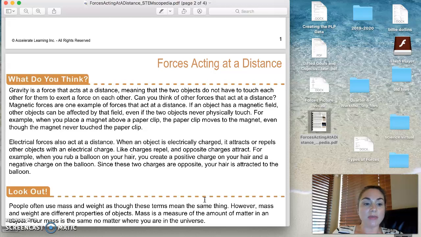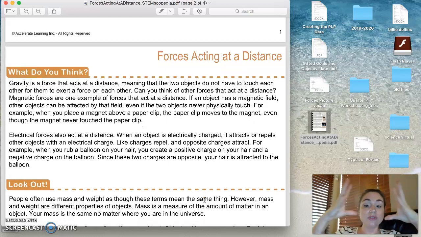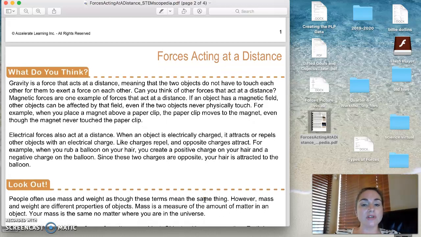If an object has a magnetic field, other objects can be affected by that field, even if the two objects never physically touch. For example, when you place a magnet above a paperclip, the paperclip moves to the magnet even though the magnet never touched. And we played a little bit with magnets and electricity this year, and you know that feeling, that pull or that push that happens between magnets.